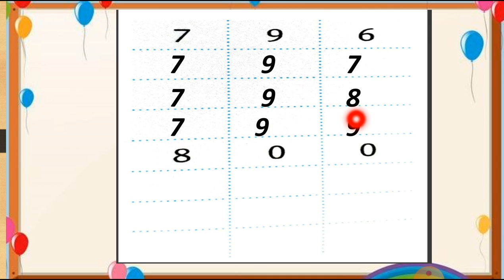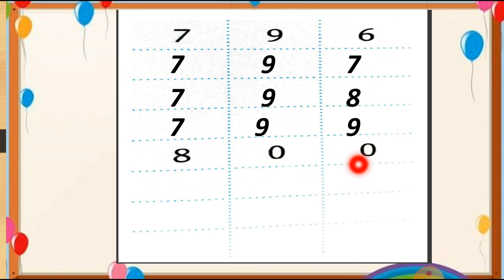After 799, which number will come? You can see here is 800, because after 99 the number 100 will come. In 100 there are two zeros. You can see these two zeros I write, and from the 100 we add this one into this 7. So 7 plus 1 is equal to 8. So we write 8 here.